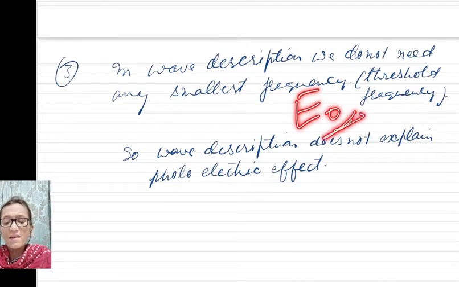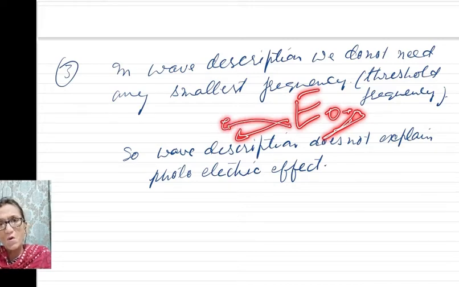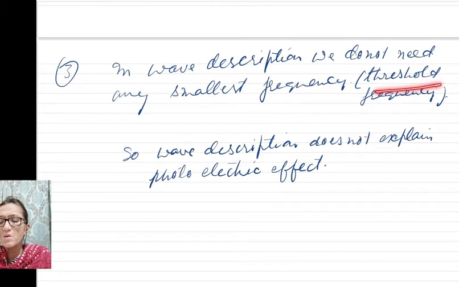So when intensity is large, amplitude is large, so it will be able to give sufficient energy to the electron so that the electron may come out. So there is no need of a threshold frequency in the wave description. So all these observations show the failure of the wave nature of light to explain the photoelectric effect.